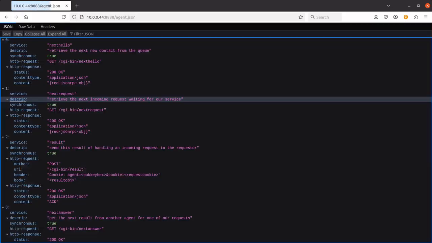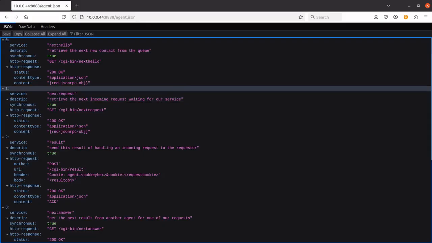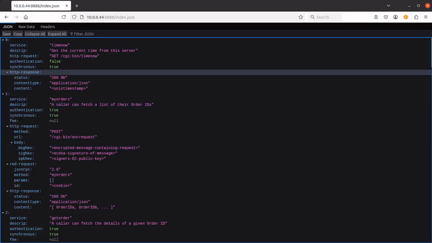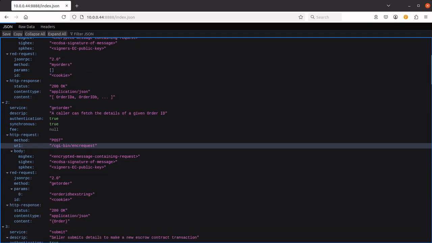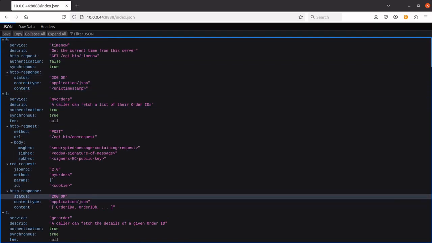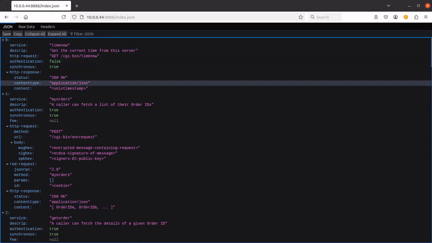Here's the agent file. These are internal services, so get the next hello, get the next request, get the next answer. These are all internal, and have to come from within the LAN. And index.json, these are all the external services. So I made one up, time now, get my orders. Yeah, so these are just services that my agent will be providing, and this would include additional stuff that my agent might do for payment, and it would go in here. So the JSON looks ugly, but it's beautiful to AI agents. They can parse it easily and use it.